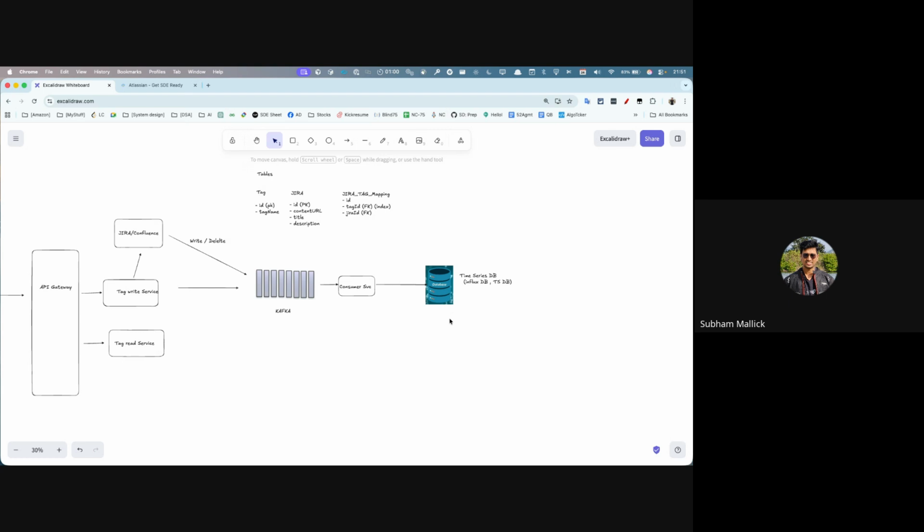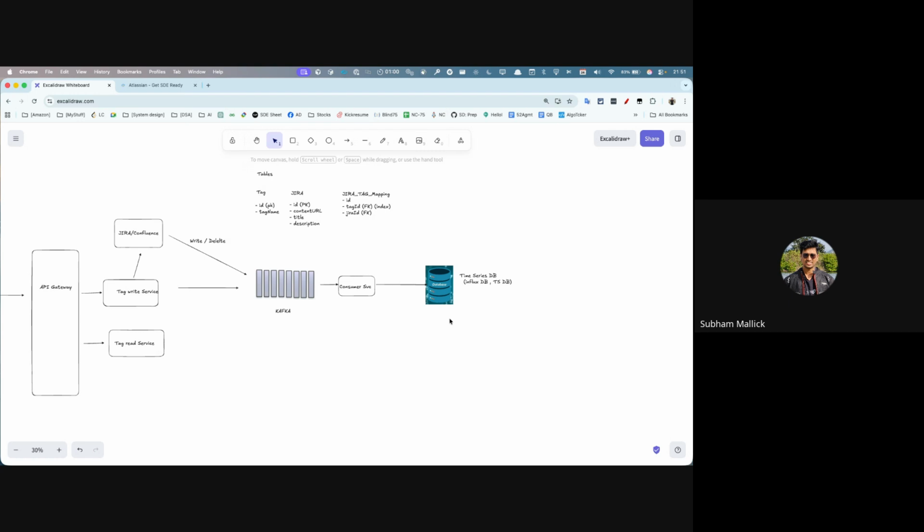So obviously writes would be really high. And let me just think of reads would be like 10x maybe, 10x, 20x, whatever. So reads are also very high. So obviously we did a good thing that we separated out the write path and read path, right?